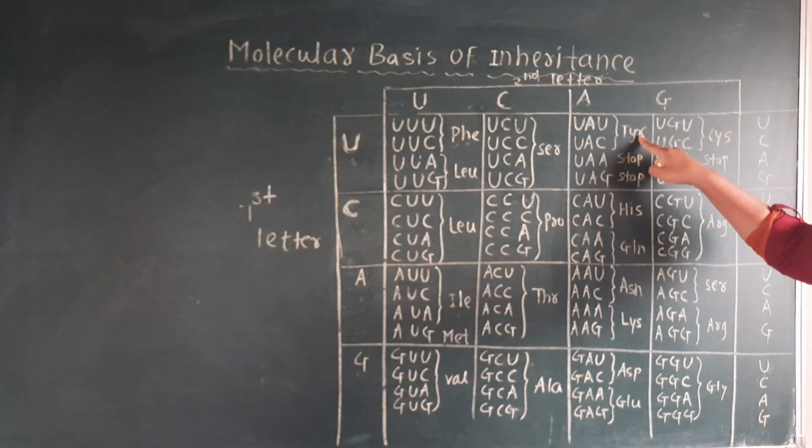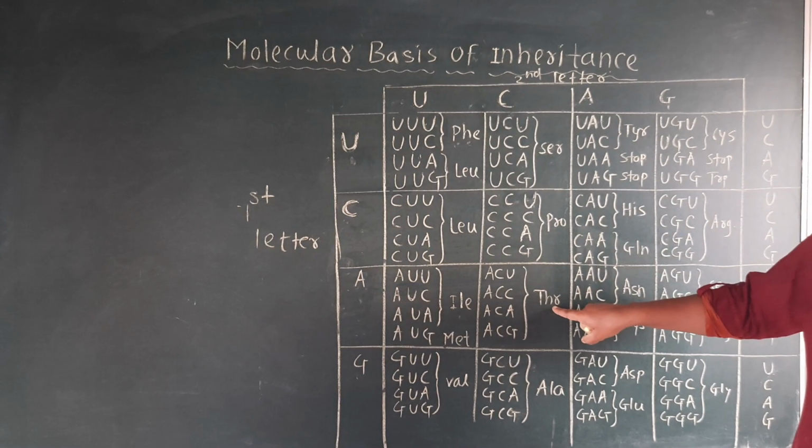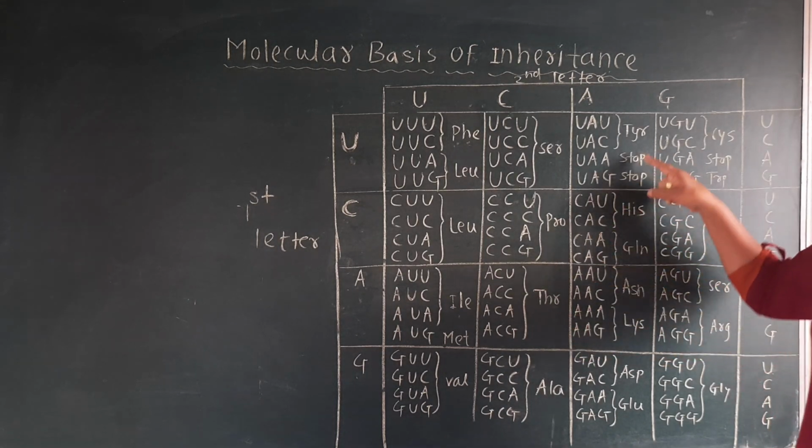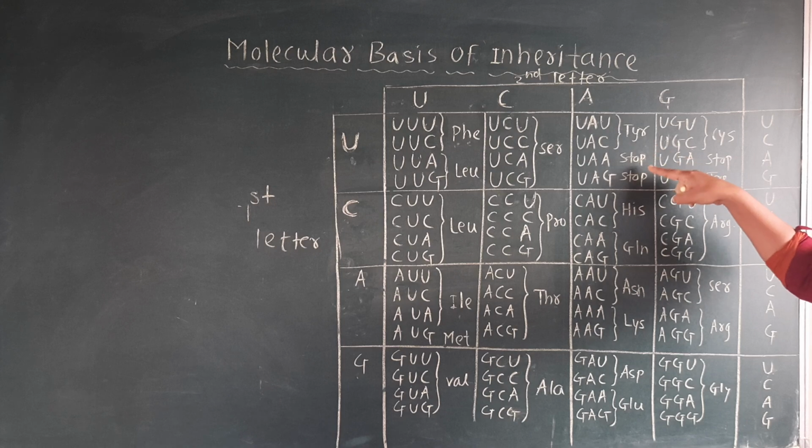See here again, one mistake is there, THR threonine, TYR tyrosine.